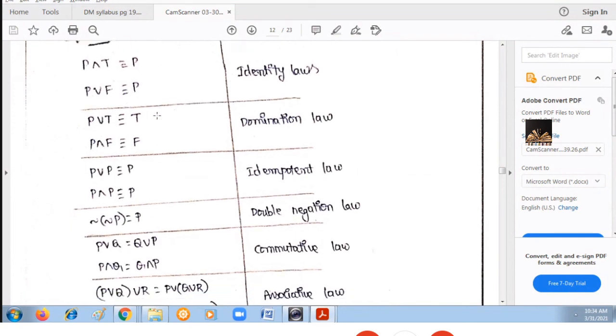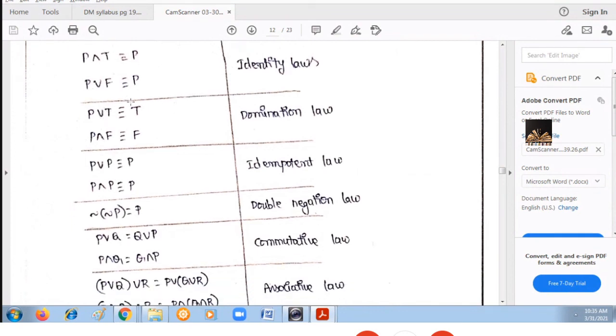Next, the domination law: P or T. What will be the result? OR means that if at least one value is true, then the result is also true. Here one value is concluded: it has a true value. So the result is obviously true only. Similarly, P and F. AND means both the values should be true, but here one value is given as false. So irrespective of the value of P, the result will become false. So these two are known as domination laws.